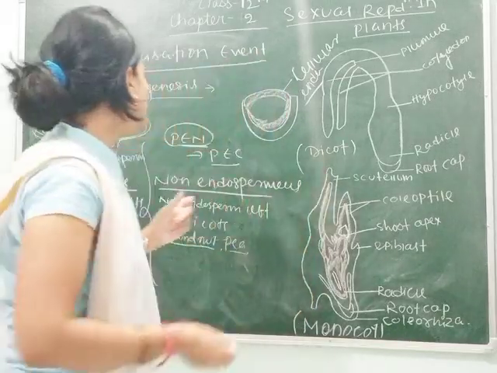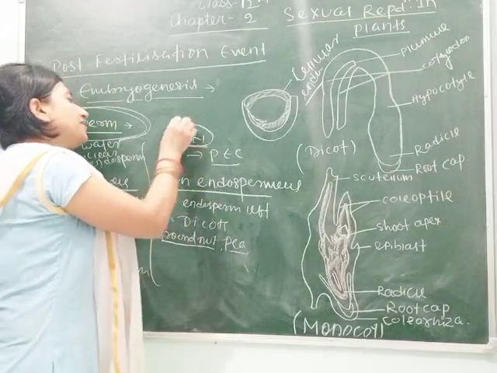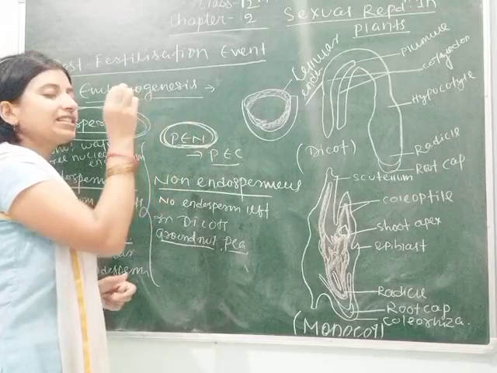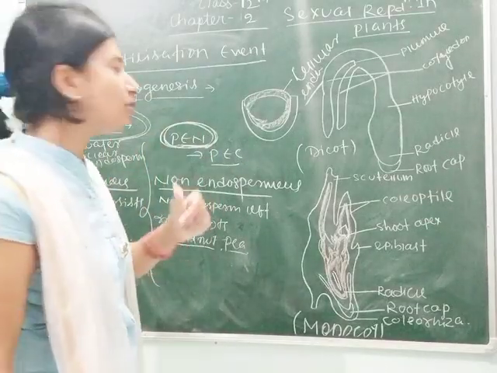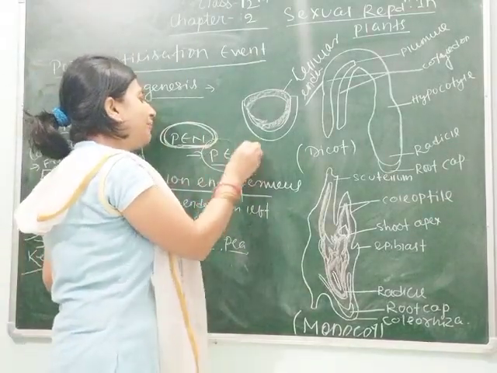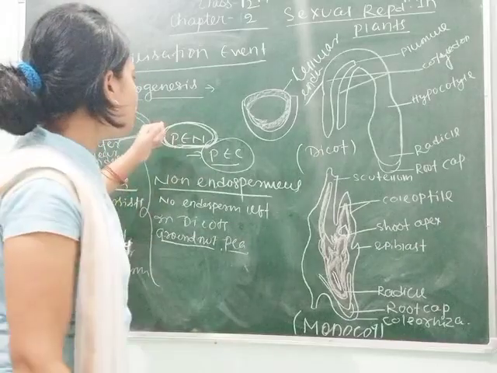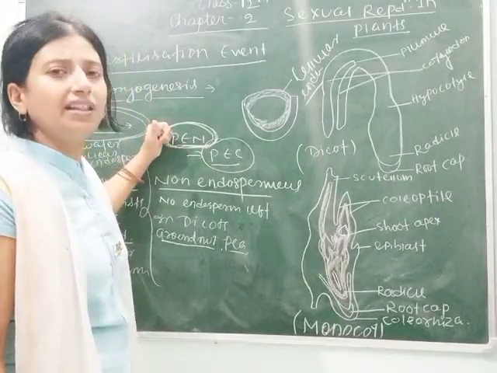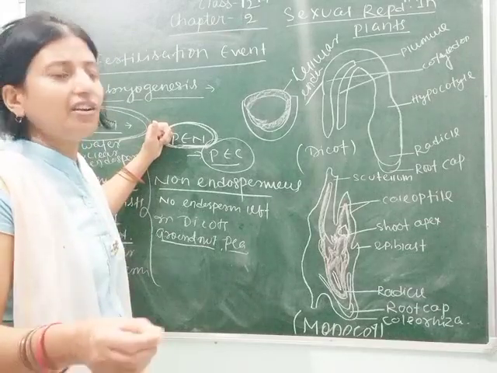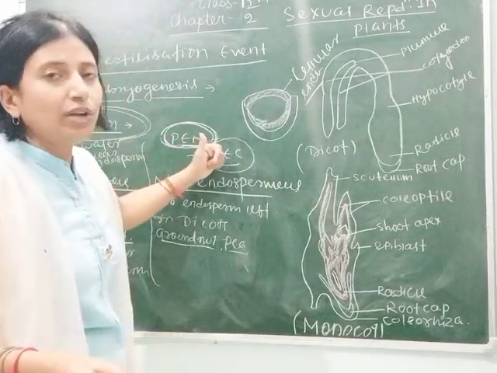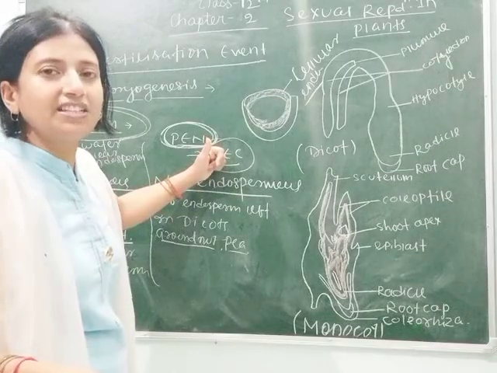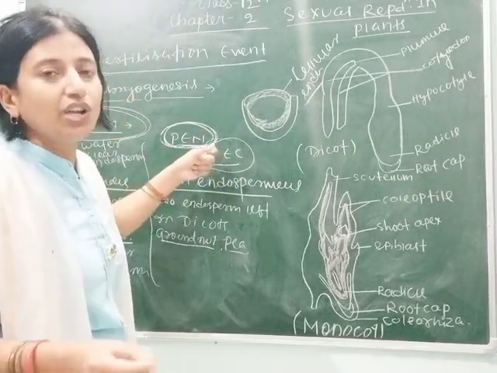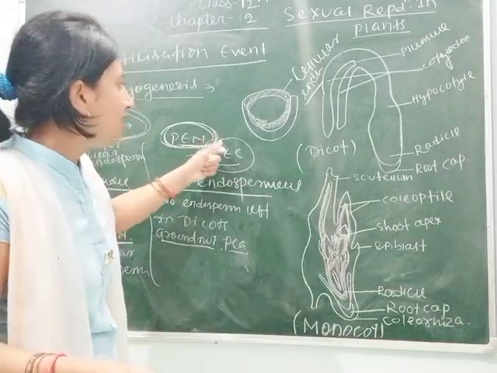As a result, the PEN remains a free nucleus inside the seed, and it will start dividing. Division of the cytoplasm occurs when embryogenesis takes place. So nuclear division occurs in the fertilization event, whereas cellular division occurs in post-fertilization events. That's why PEN gets converted into PEC, due to which cell wall formation occurs.